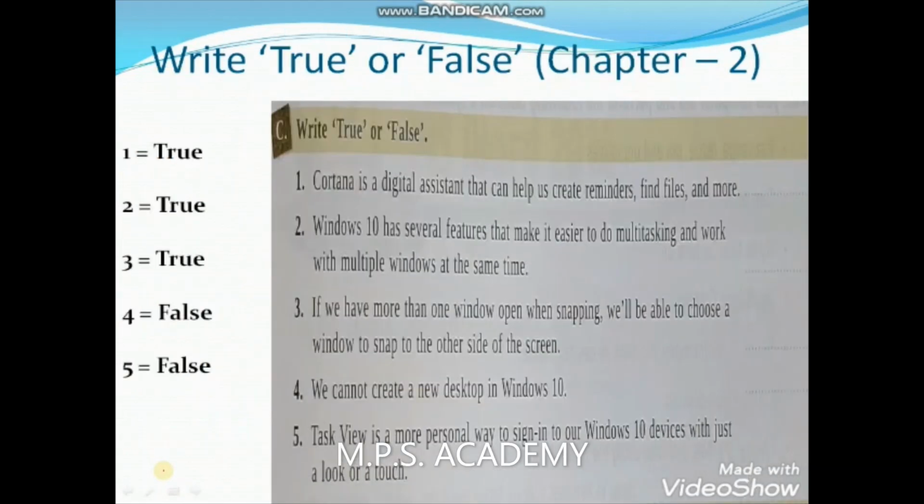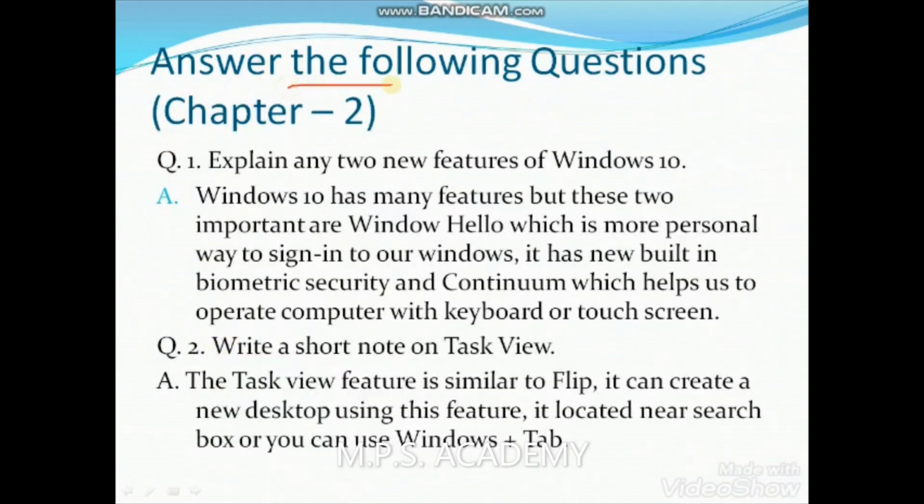If you talk about true false for chapter 2, it also contains 5 questions. Each question gives a statement and asks whether it is right or wrong. I have put true for the first question, true for the second, true for the third, false for the fourth, and false for the fifth. You have to read before you make it. The question answers for chapter 2 also contain 5 questions. I have put 2 question answers here.